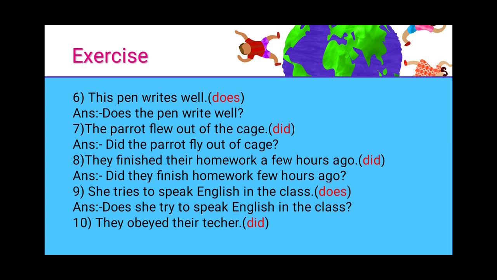Then coming to the ninth one. She tries to speak English in the class. The helping verb is does. So we have to start with does she try to speak English in the class? We started the question with does she try to speak English in the class and ended with a question mark. The tenth. They obeyed their teacher. The helping verb here is did. So the answer here is, did they obey their teacher?